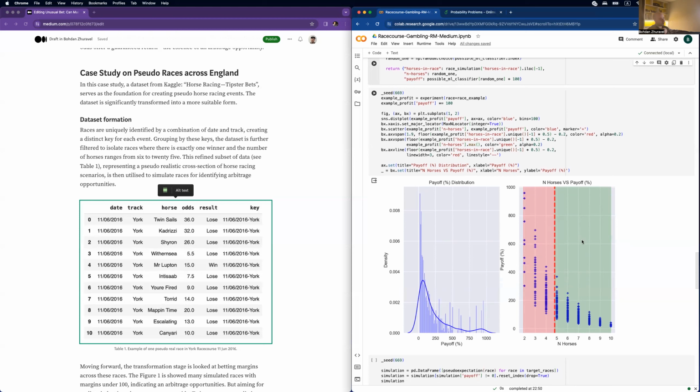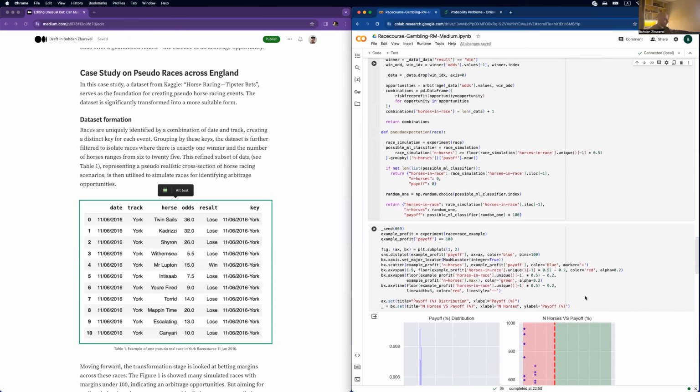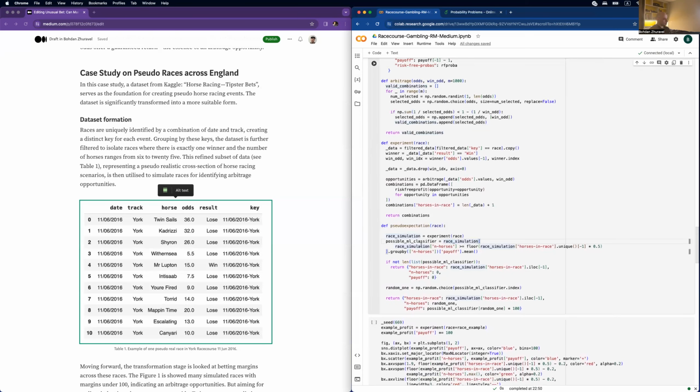So yeah, the green area is what we consider in each race, and where we're taking the expectation of arbitrage opportunities through each race. And this is basically this code, pseudo expectation, possible ML classifier, horses in race greater or equal than floor, and we consider this one, and we get the expectation from this.